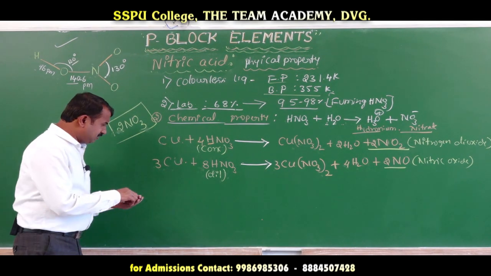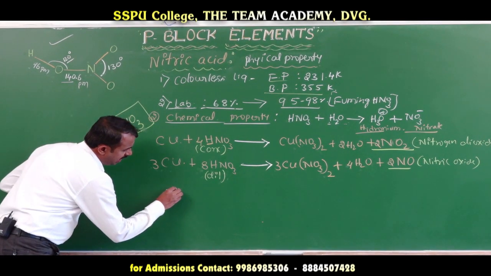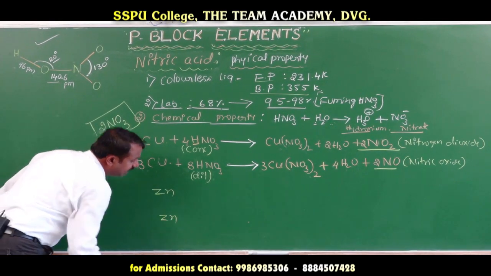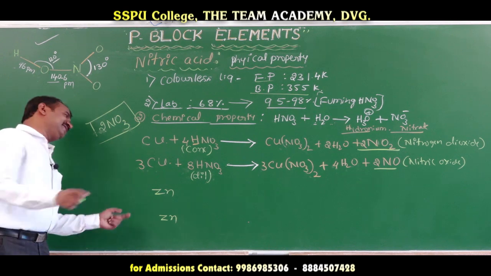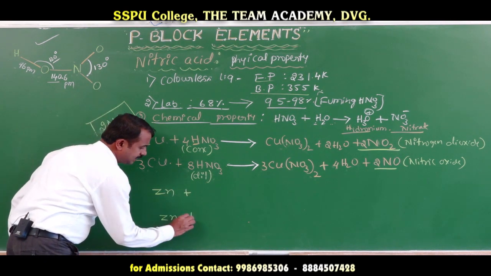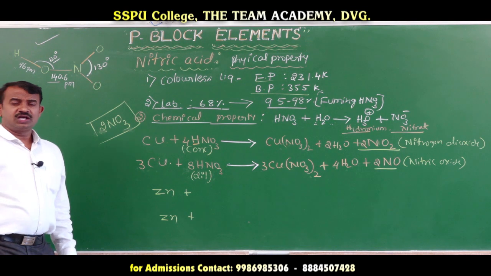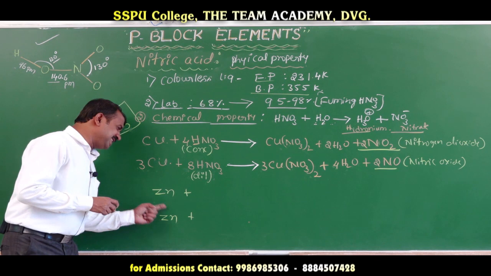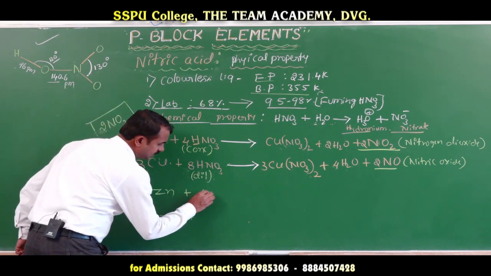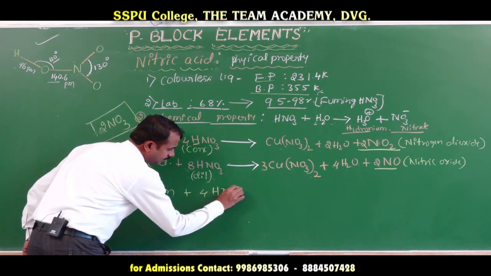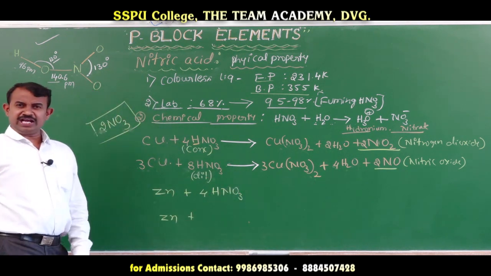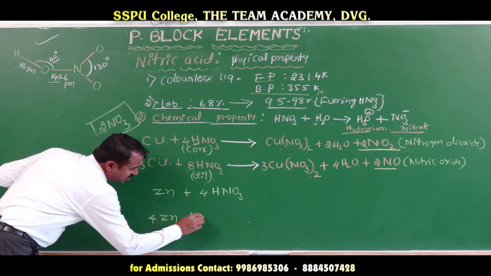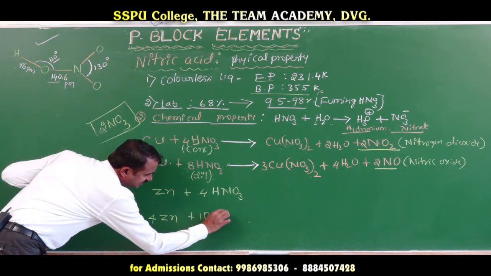Copper. Next we will go for another derivative, zinc. When zinc reacts with dilute nitric acid, and here also zinc reacts with concentrated nitric acid.